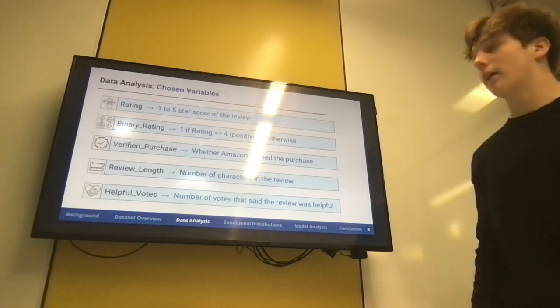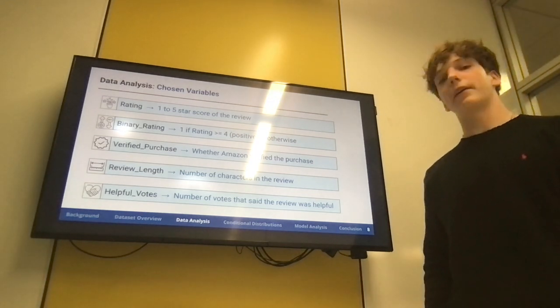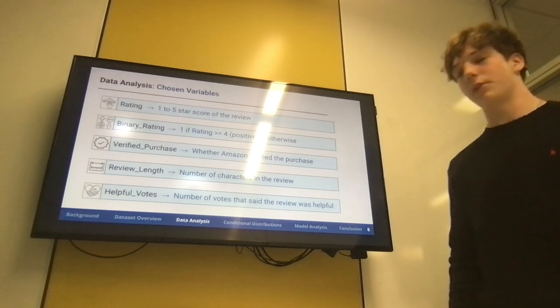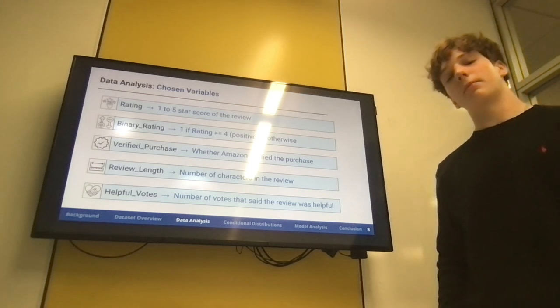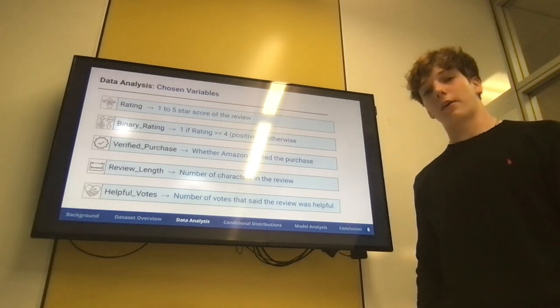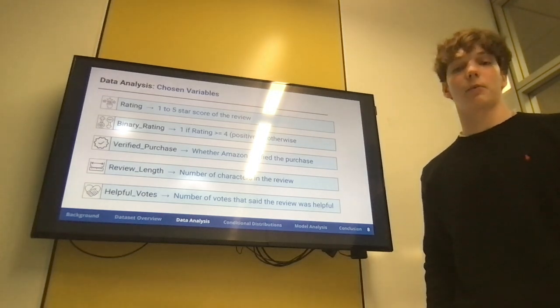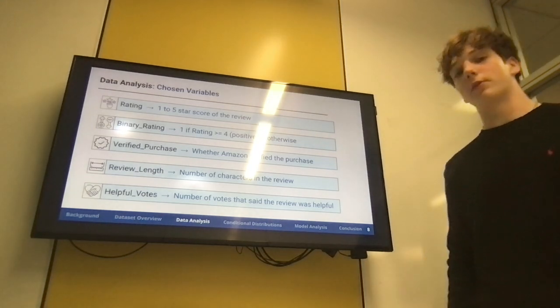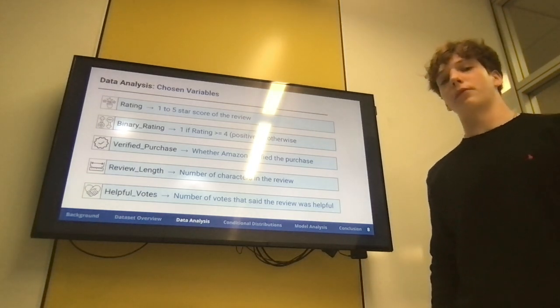So first, there are 5 key variables in this investigation: rating and binary rating, as previously mentioned; verified purchase, which is simply whether Amazon has verified a purchase or not; review length, which is the number of characters in a review, constructed by counting the characters; and helpful votes, which is the number of votes that consider a review to be helpful.